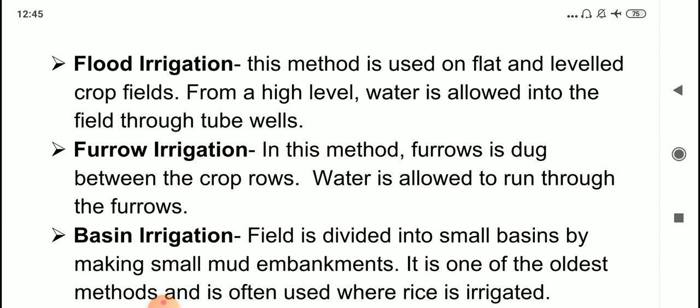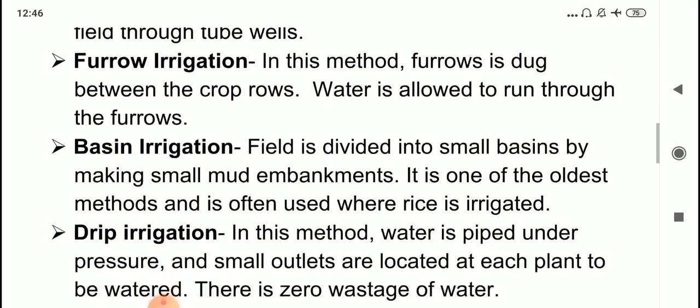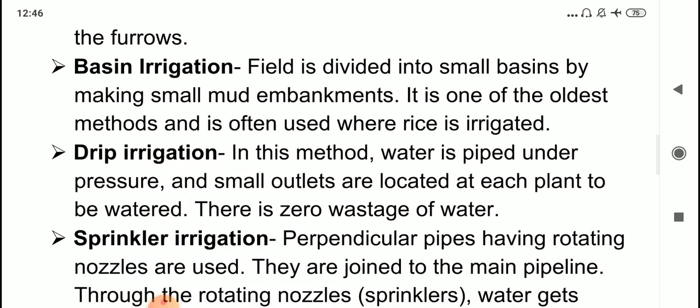Next is your basin irrigation. Here the entire crop field will be divided into small basins. How? They are flattened mud embankments, and the regions are checked. Okay, they look like checks. So by making small mud embankments, you actually divide the field into small checks or basins, and those basins are then filled with water. This is one of the oldest methods, and it is often used for growing rice.